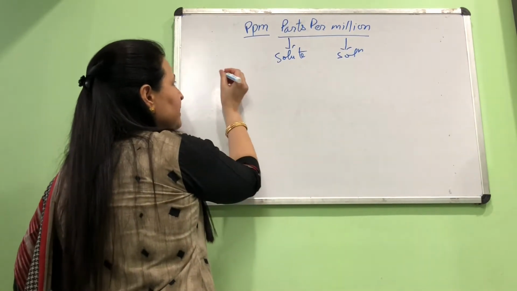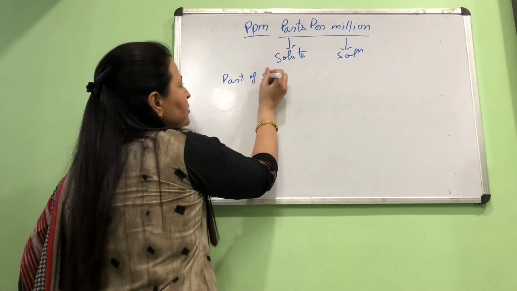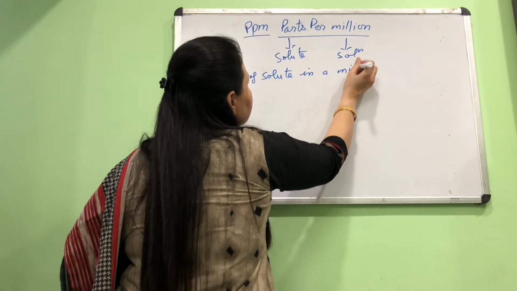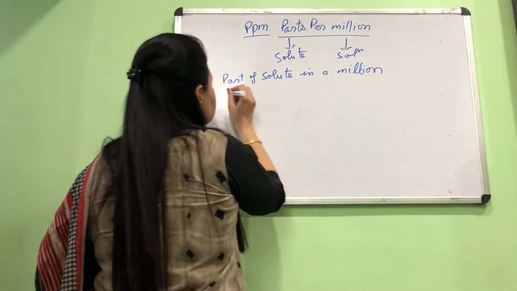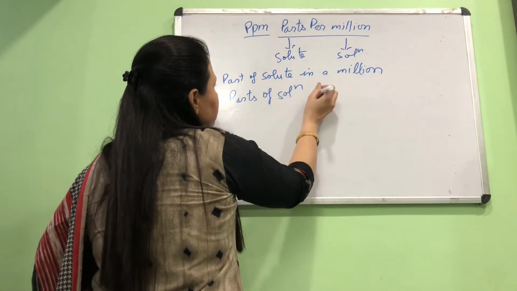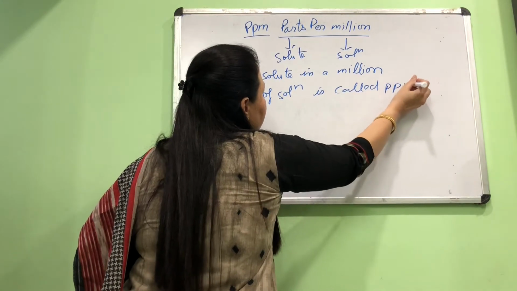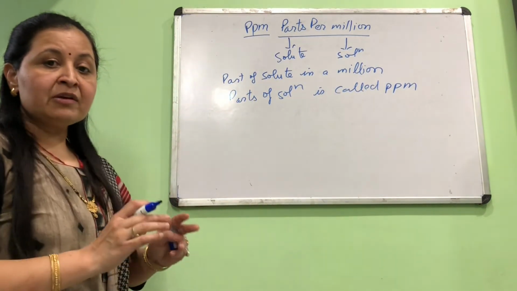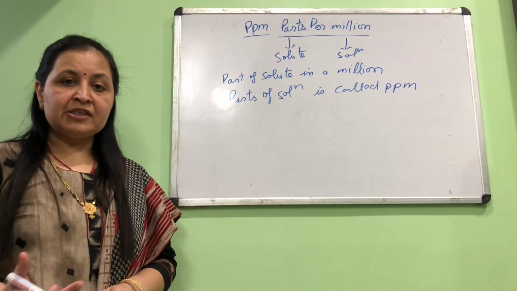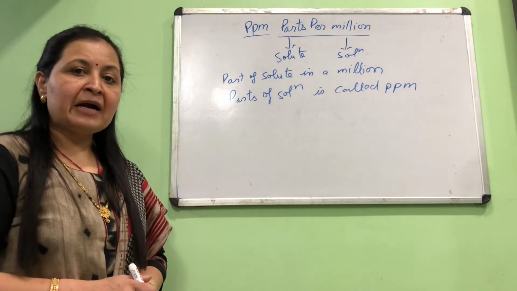That means we are saying parts of solute in a million parts of solution is called ppm. Means if the solution is a million, then how many parts of solute does it contain will be called the concentration of that solution in parts per million.